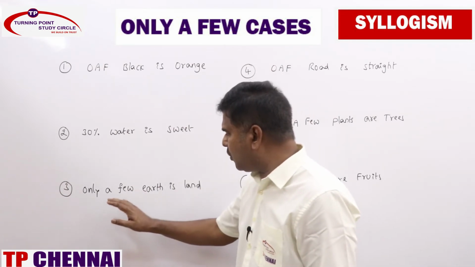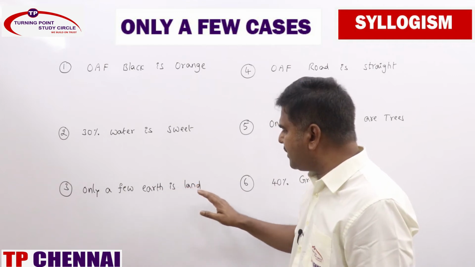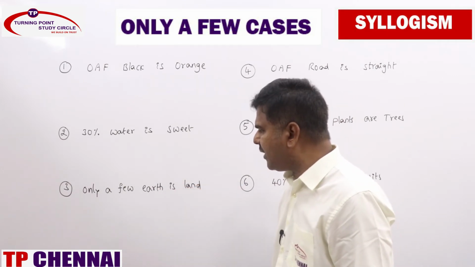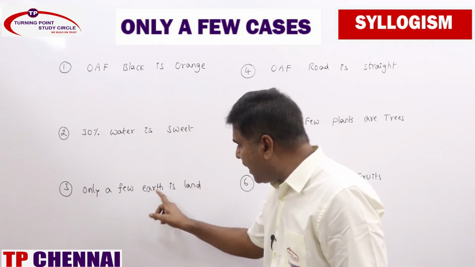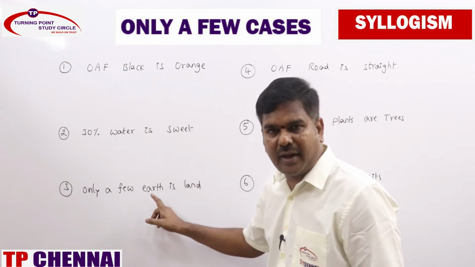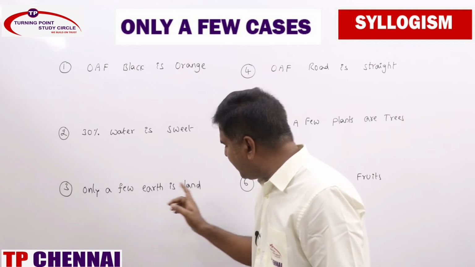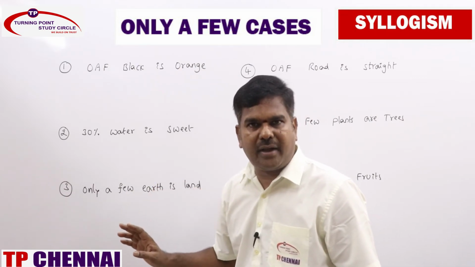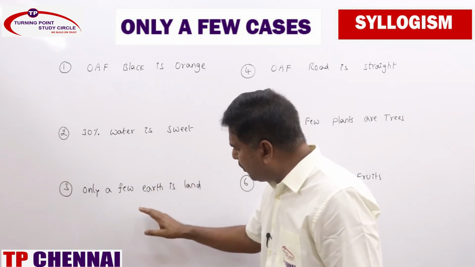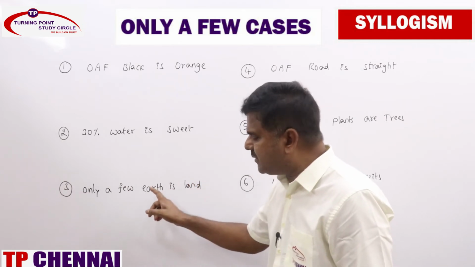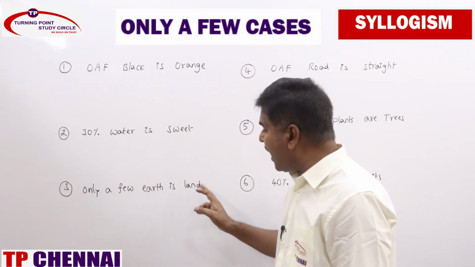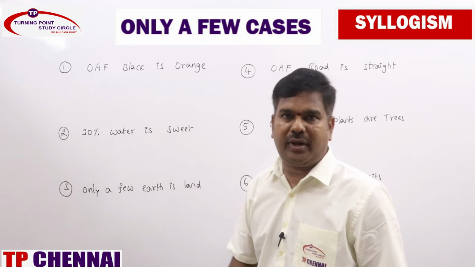Clear? Coming to the third one, "only a few, earth is land." What are all the immediate inferences you will be getting? Some earth is not land, that is directly implied by O. Some earth is not land, and by conversion, some land is earth. Coming to possibilities, all land is earth is a possibility. Some land is not earth is a possibility.